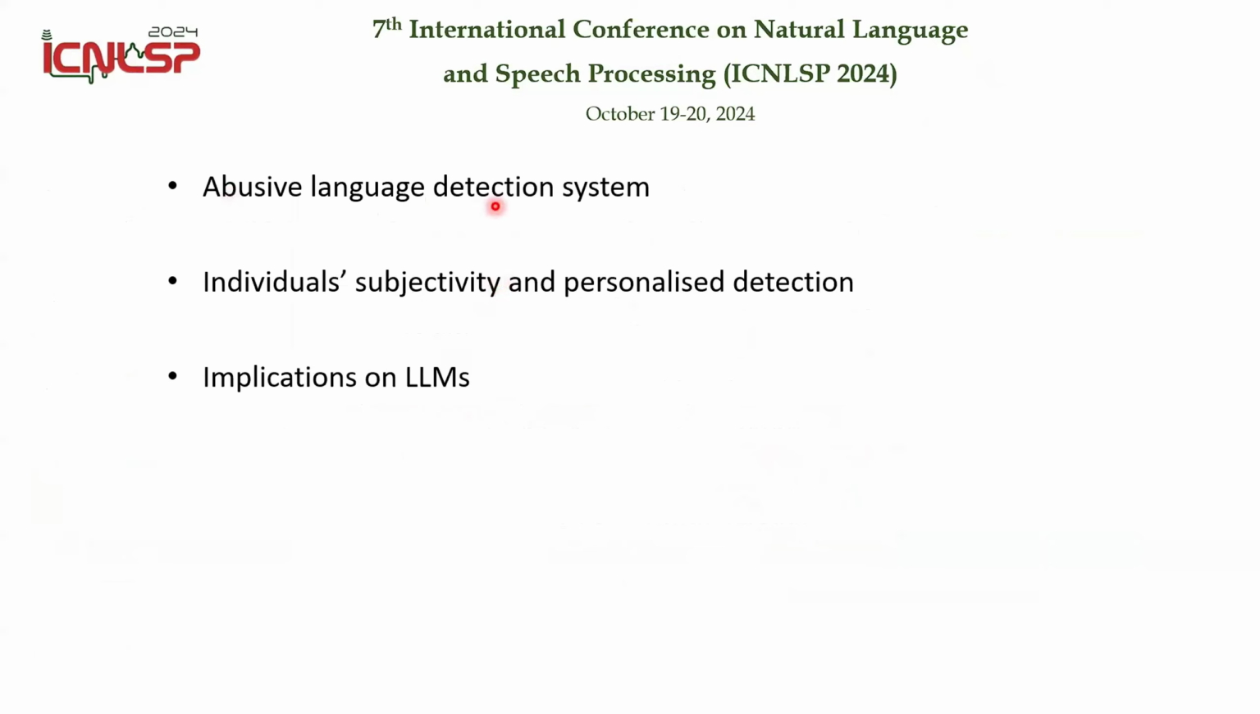So abusive language detection system is a detection system that is able to determine whether the message is abusive or not. So this system can be used as a countermeasure on social media, to try to identify and stop cyberbullying. That is the purpose of this system. And recent study has realized that individual subjectivity can play a big role in determining whether a message is abusive or not, such as people having different attitude, belief, or past experience may impact their understanding of a message. So that is why personalized detection is important. This paper tried to evaluate the implication on large language model.